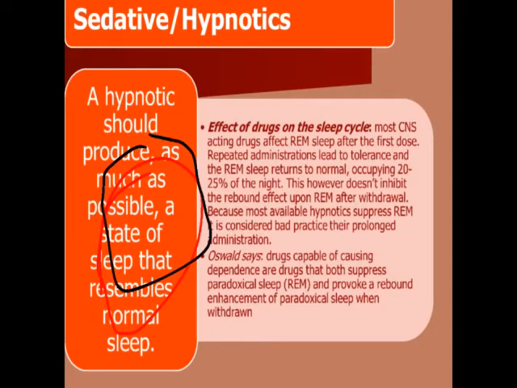Sedative means which decreases the activity, excitement, anxiety, depression of CNS, but without producing sleep. But the hypnotics produce all these things with drowsiness and sleep. And generally the hypnotics have a quick onset of action and short duration.